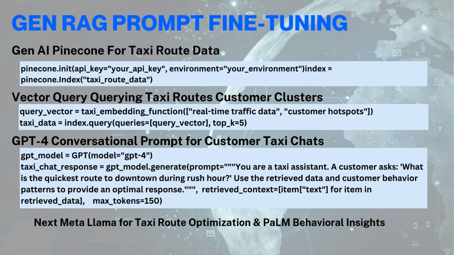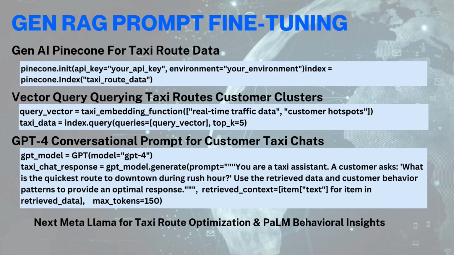Here we have Gen AI RAG prompts fine tuning. So we started off with a Gen AI Pinecone vector for taxi route data. So we set up the Pinecone, initiated. You have to get your API key and your environment set up and index. Then we indexed the taxi route data.